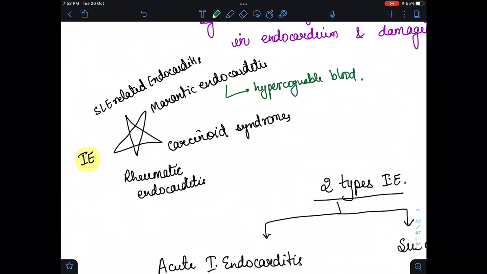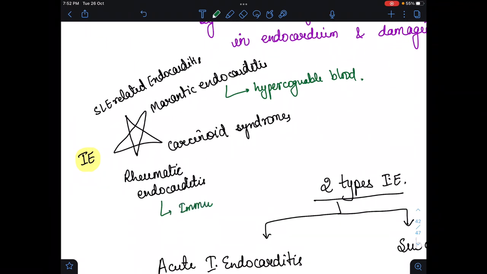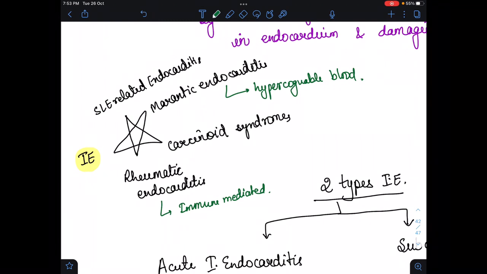Well, in rheumatic heart disease, as we all know, due to immune complex and immune mediated damage, it leads to rheumatic endocarditis of the mitral valve. Because if immune mediated damage to the mitral valve occurs, then multiple small vegetations will form along the line of closure, and that will cause rheumatic endocarditis.